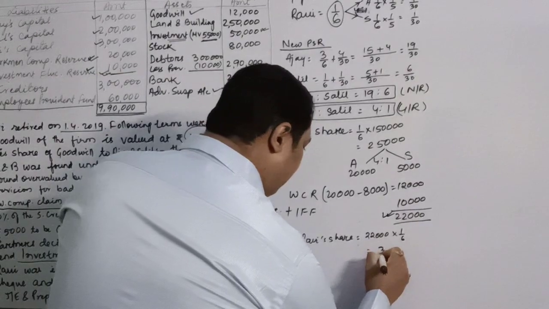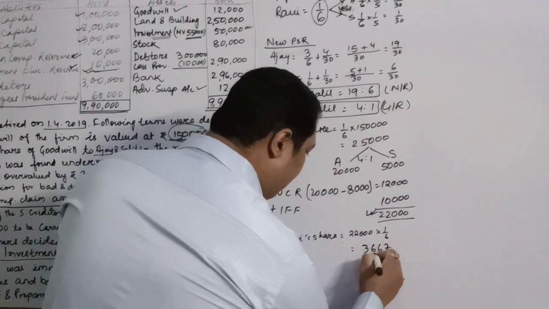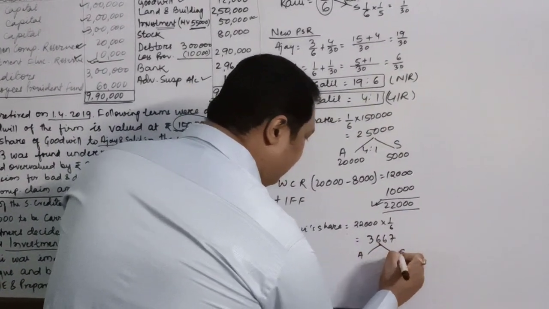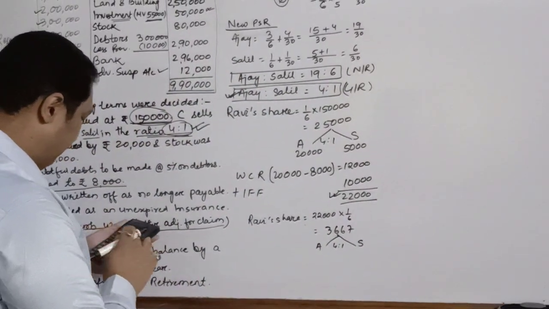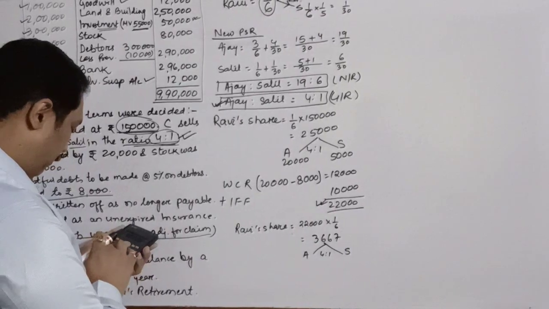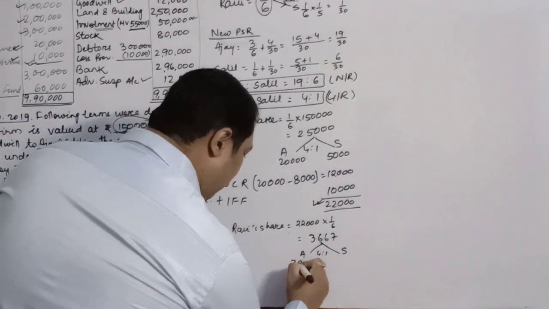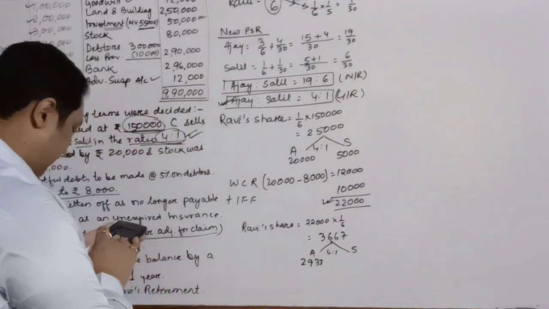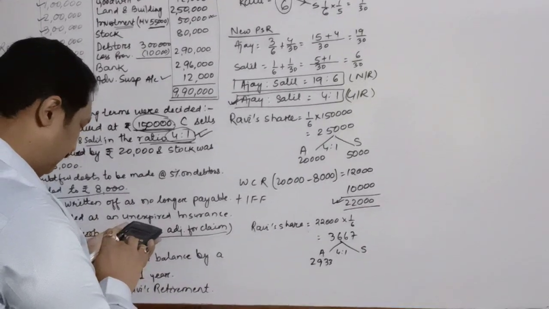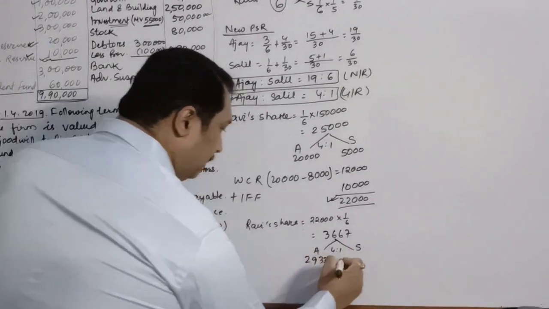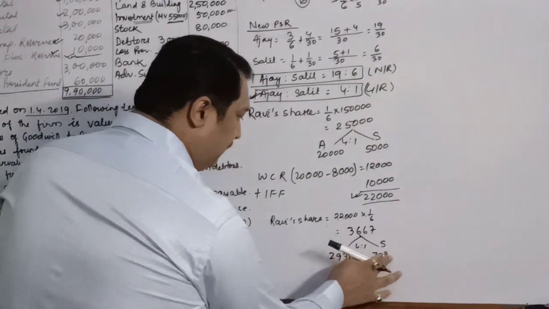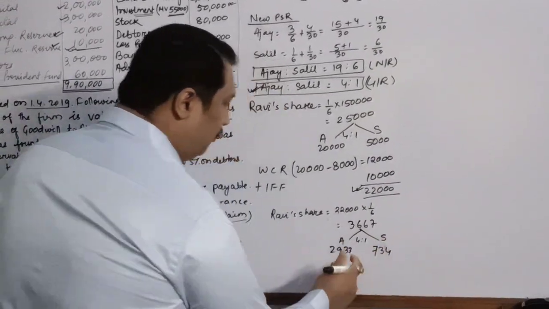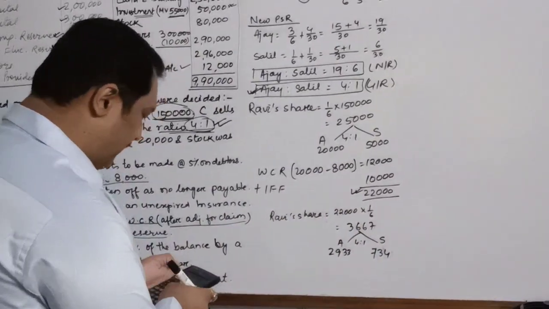It is rupees 3,667, which will be distributed between Ajay and Salil in the ratio 4:1, divided by 5 into 4. So Ajay will get 2,933 and Salil will get 734. In order to adjust it, we have done this.